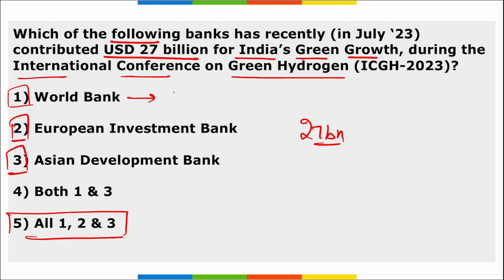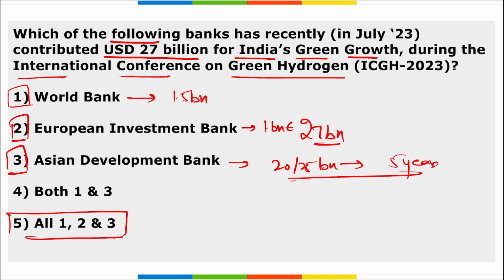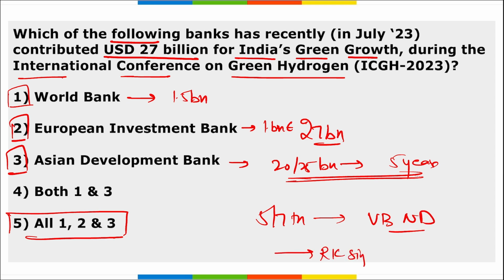If we talk about World Bank, they contributed $1.5 billion. European Investment Bank, they contributed 1 billion euros, and Asian Development Bank, they contributed 20 to 25 billion dollars. In the next 5 years they will be contributing this amount. Correct? And this event or this meeting was held between 5th to 7th of July. It was at Vigyan Bhavan in New Delhi, and it was inaugurated by RK Singh.